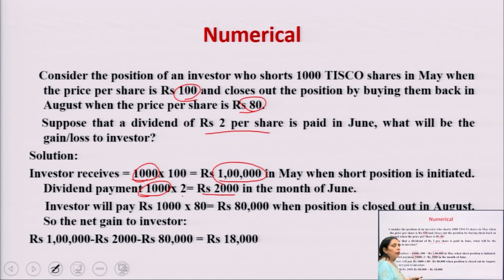Now in the case of short selling, we generally sell at the higher price and buy at the low price. When the price of the share is 80, when the position is closed out, then you will pay 80,000. But the net profit the investor is getting, we can calculate: 1 lakh we are receiving, rupees 2000 is going to be deducted, and minus 80,000. This is the closing position, the total amount of the profit which the investor will get, that is 18,000.